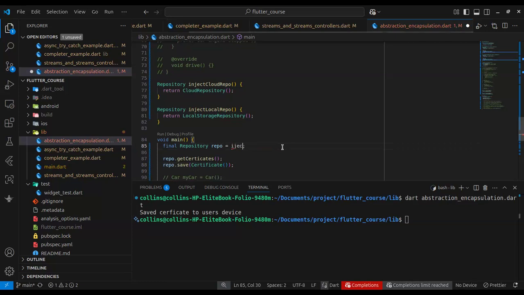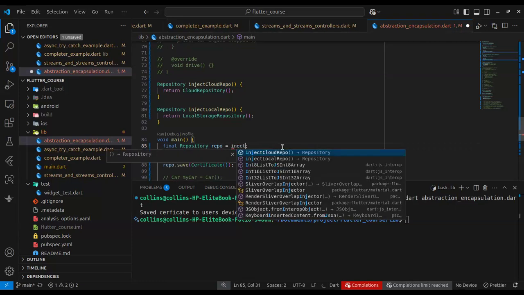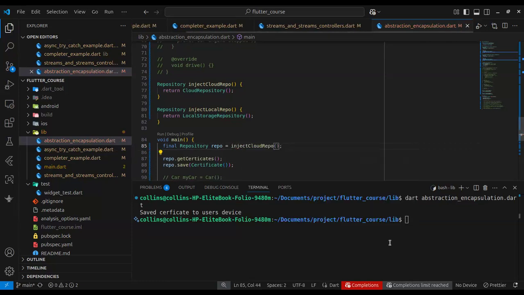If we inject a cloud repo, the implementation is going to change. It's going to say saved certificate to cloud. Can you see what's going on? Yes, I can see. It's good.